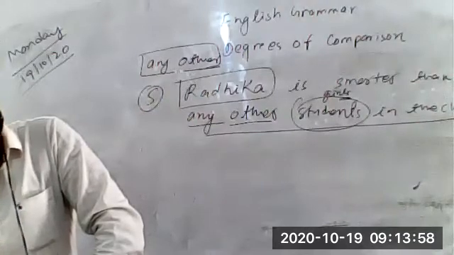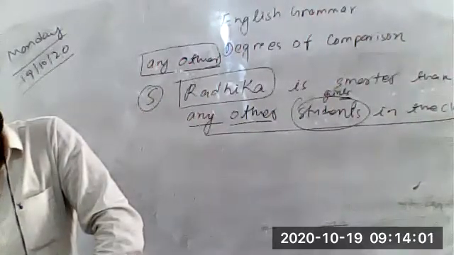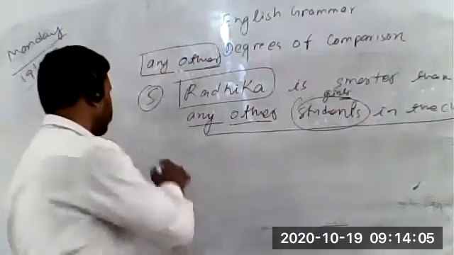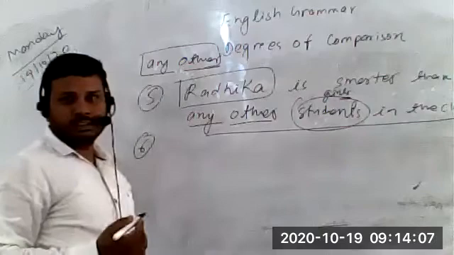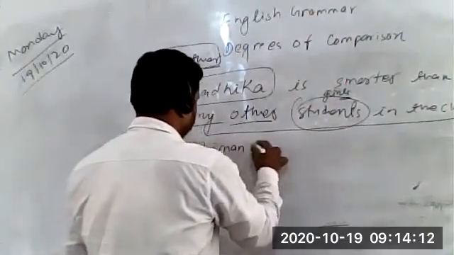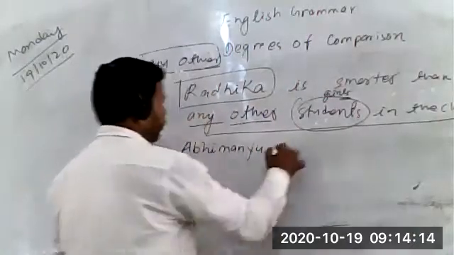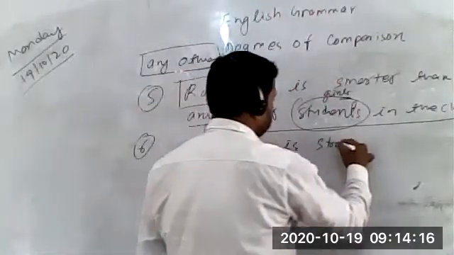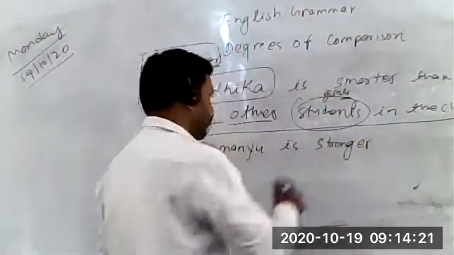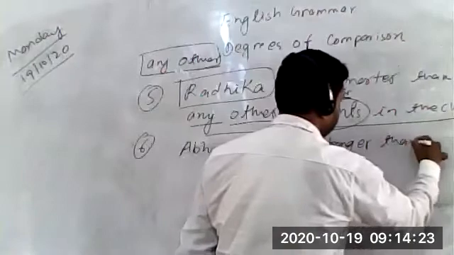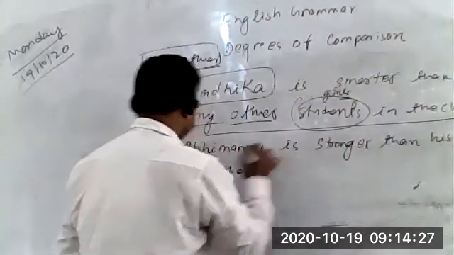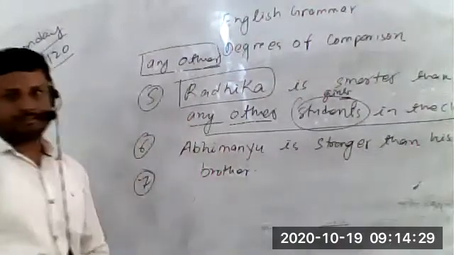Next sentence. Abhimanyu is as strong as his brother. Comparative degree. What would it be? Abhimanyu is stronger than his brother. Very good. It is a very easy one because we are comparing two people here. He is stronger than his brother. Okay, easy one.